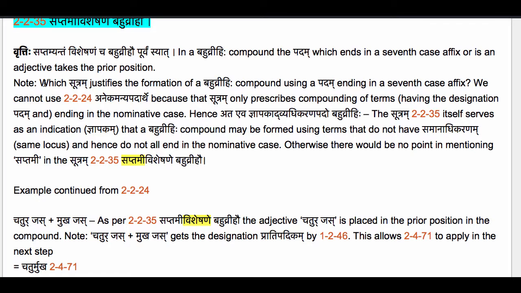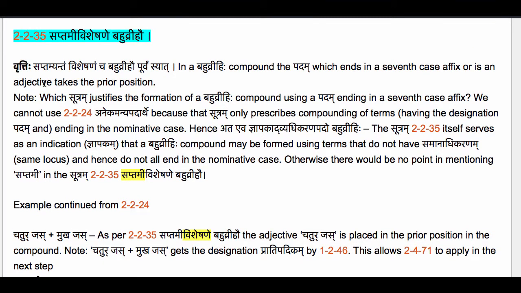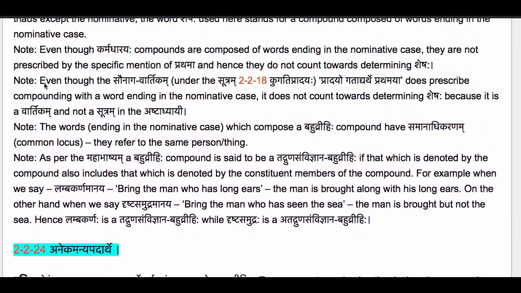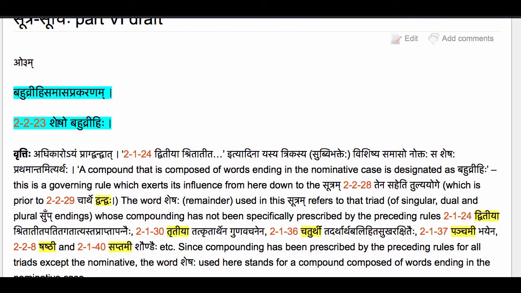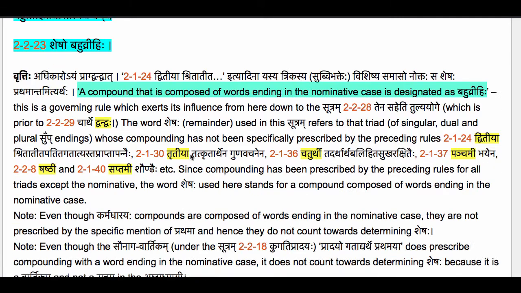Remember that when we studied the sutram shesho bahuvrihi, which is the adhikara sutram, the governing rule for the section of rules which prescribe a bahuvrihi compound, we said that a compound that is composed of words ending in the nominative case is designated as bahuvrihi. If that is the situation, then what is the point in mentioning saptami in this sutram, saptami visheshane bahuvrihau?